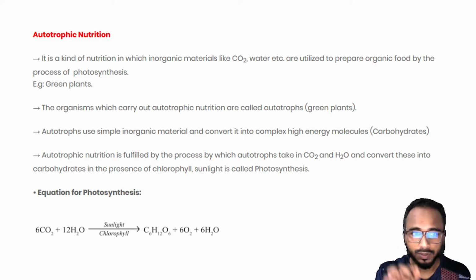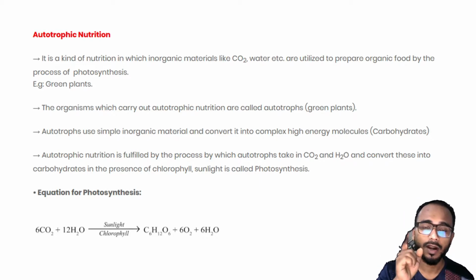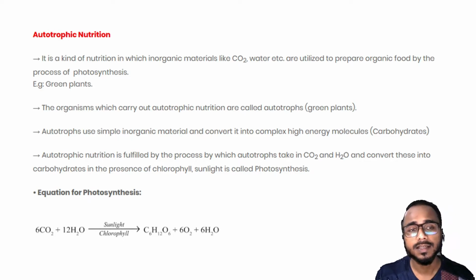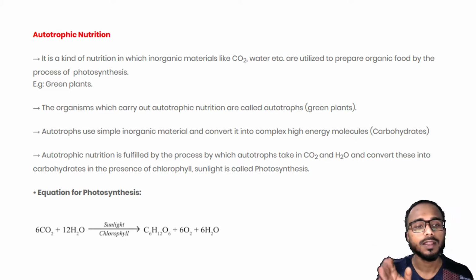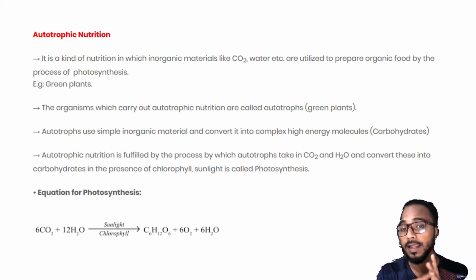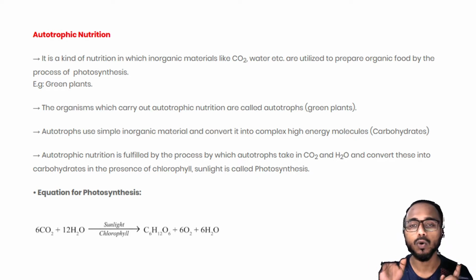That is one more thing I would like to add here. Plants need, as I said, carbon dioxide, water and sunlight. But there is one more thing, which you have heard in your lower classes, that is chlorophyll. The color of the leaves of plants or trees is green because of the presence of this element called chlorophyll, okay? Chlorophyll is very important. If there is no chlorophyll in the plant, that plant cannot produce its own food. They take carbon dioxide, water and sunlight in the presence of chlorophyll, otherwise it cannot make its own food.